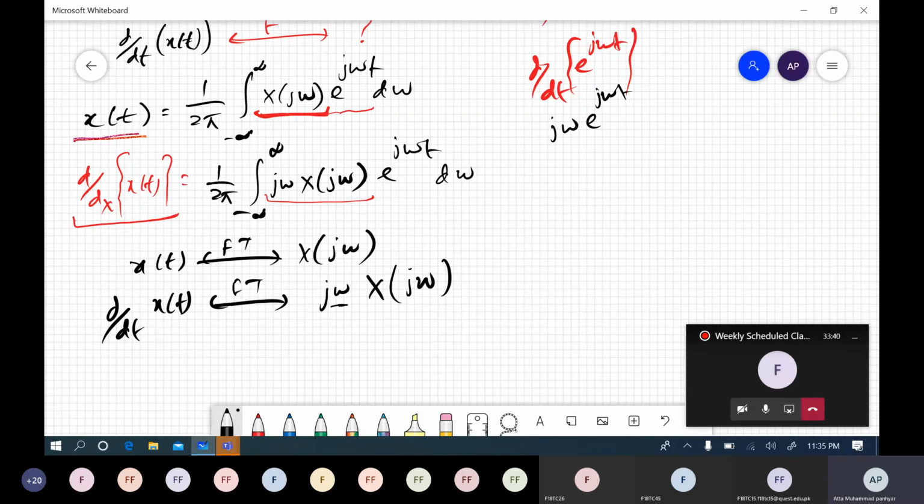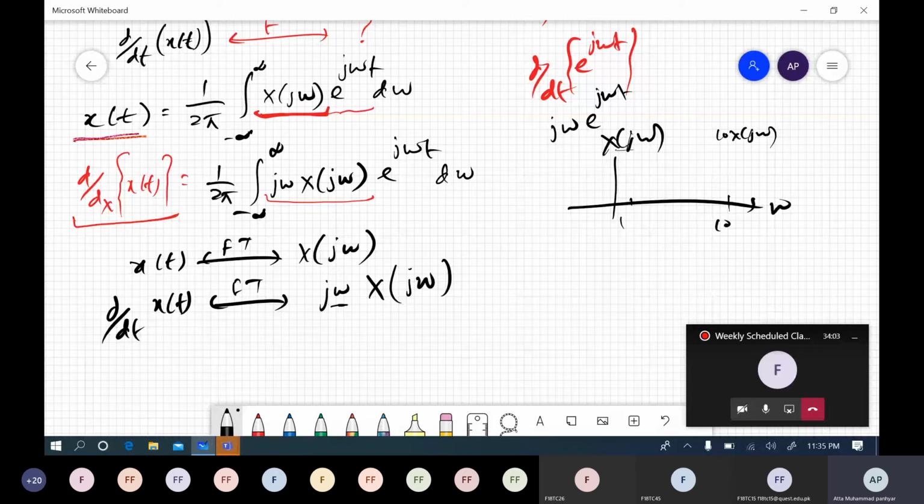Amplitude of the signal in frequency domain would be increasing as we progress with omega, right? For example, this is x of j omega. Whatever the value of x of j omega here is multiplied with similar value, and for example, this is 1, this is 10. So here this signal must be multiplied with 10 of x of j omega. So the higher frequencies are amplified and lower frequencies are not, proportionally. We can say the omega is proportionally multiplied with the amplitude of the frequency spectrum of the original signal, right?